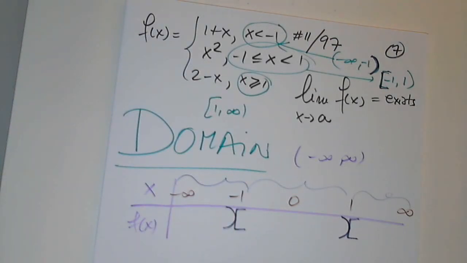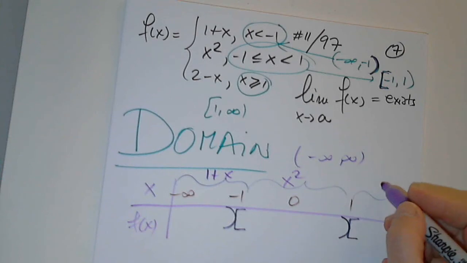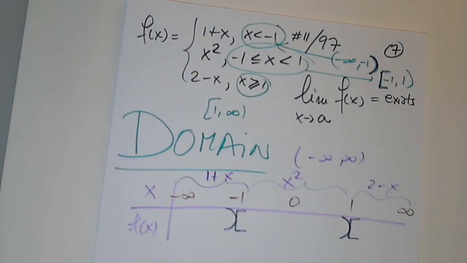So which function do I use for negative infinity to -1? What's that? Perfect. In the middle, x squared, and the last one, 2 minus x. Perfect, excellent.